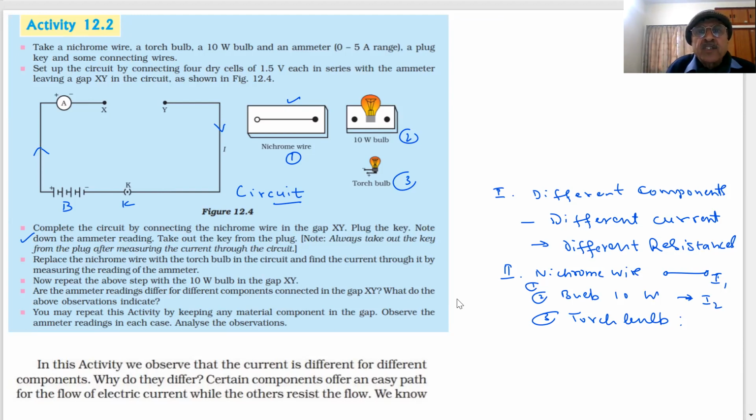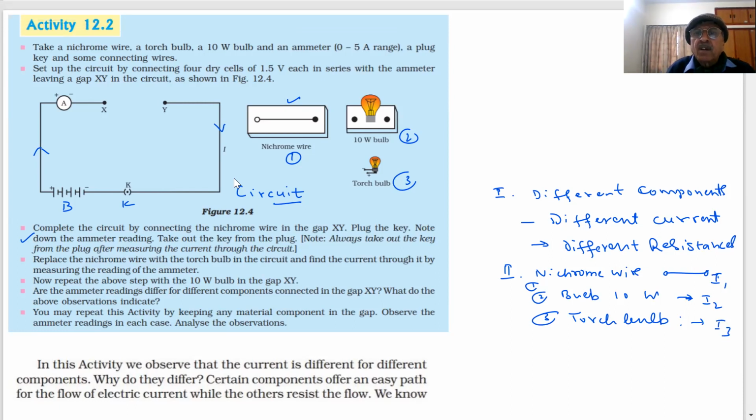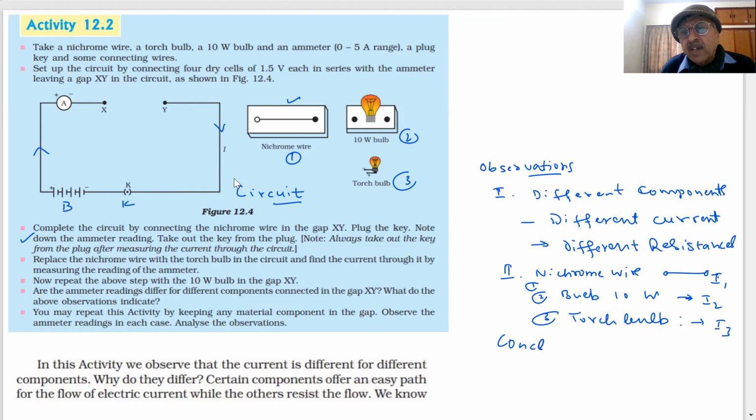Next, I will remove this and join the torch bulb, student. Again, I record the current. It is different. What does the experiment prove? Tell me. These are the observations. What is the conclusion then, student? Can you tell me the conclusion? If I change the components, they produce different electric current flows through them.